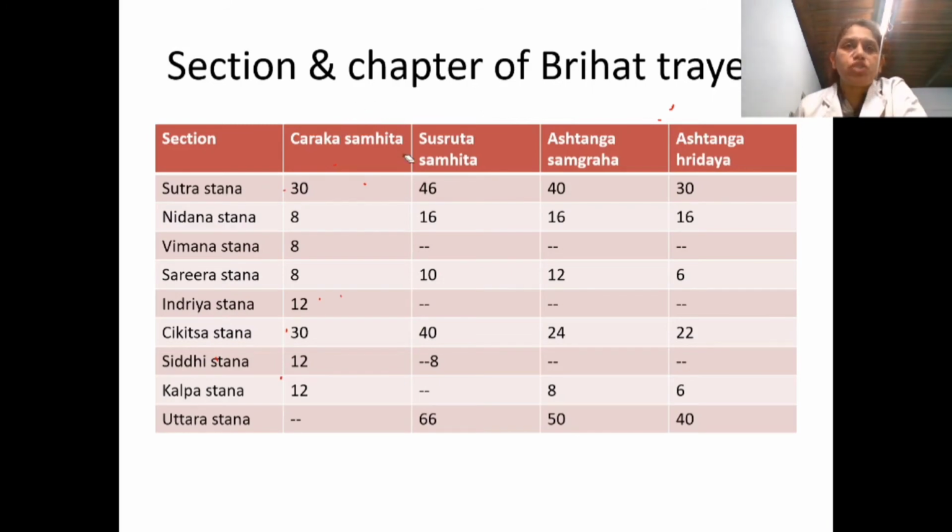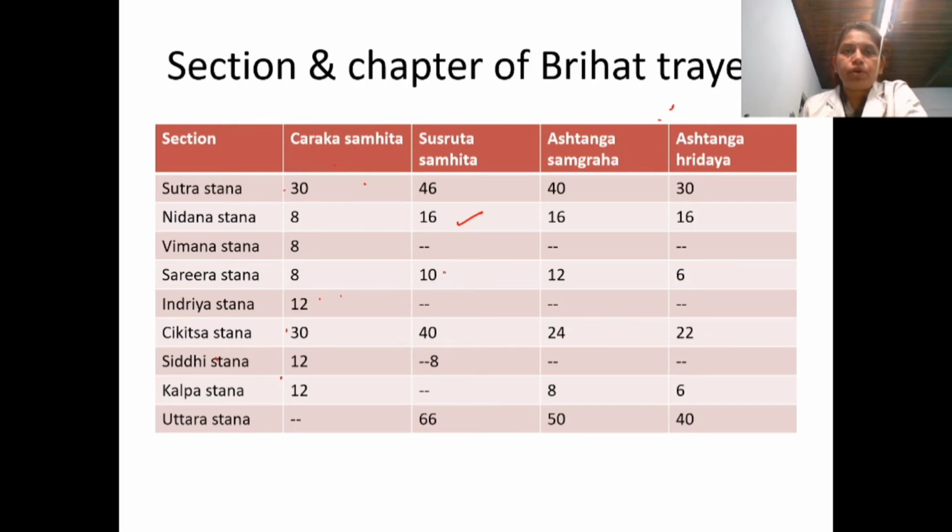It's very well mentioned. Coming to the next, Sushruta Samhita. In Sushruta Samhita, Sutrasthana has 46 chapters. Nidana Sthana, telling about the disease and cause of disease, has 16 chapters. Then it does not have the Vimanasthana. No Vimanasthana in the Sushruta Samhita.